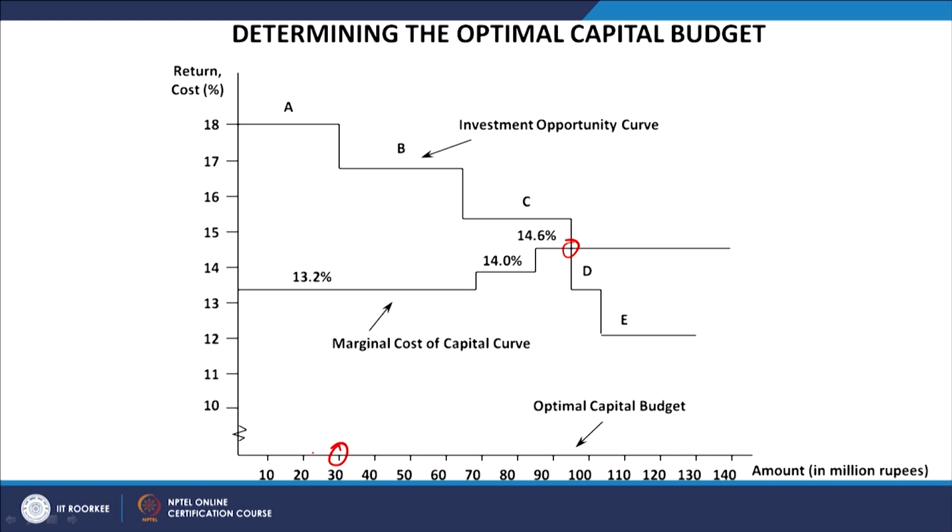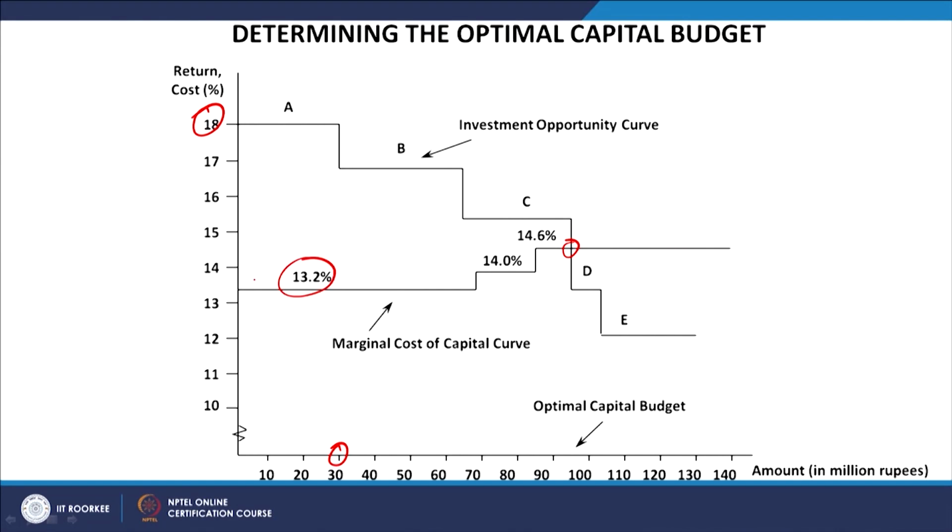This is the investment requirement, this is the return available, and at this point, because it was our first investment, we had to only invest 30 million rupees. Our marginal cost of capital was at this rate, 13.2%. Then we moved to the second opportunity, thinking that we can still invest more in the market. Project B is available here, and in B we can make a further investment of 40 million rupees. So, total investment this way will become 30 plus 40, 70 millions.